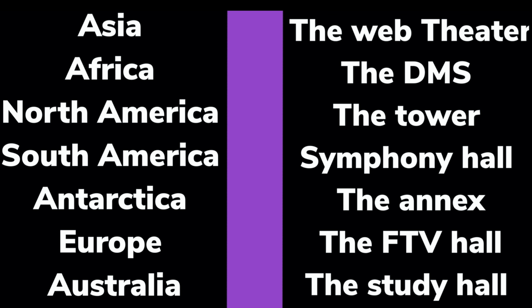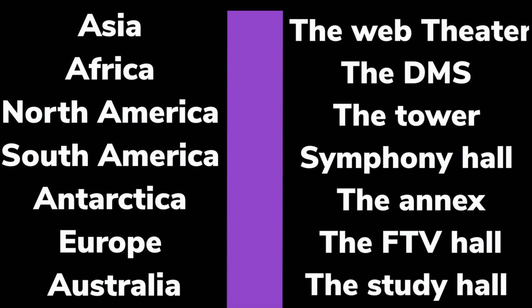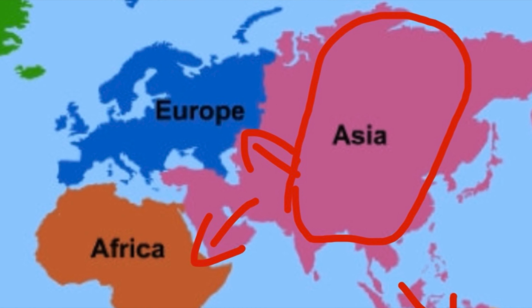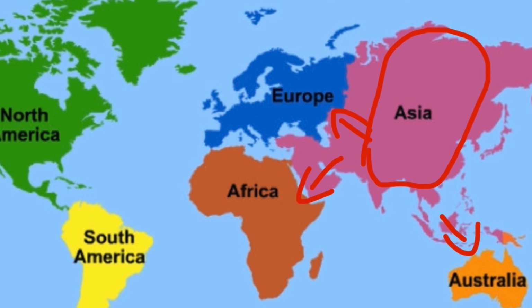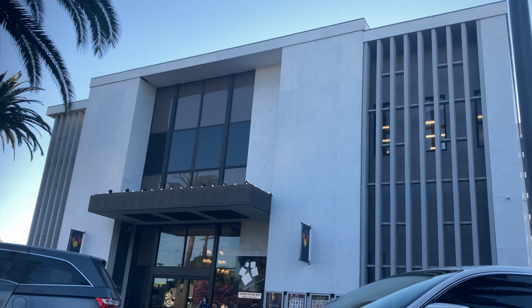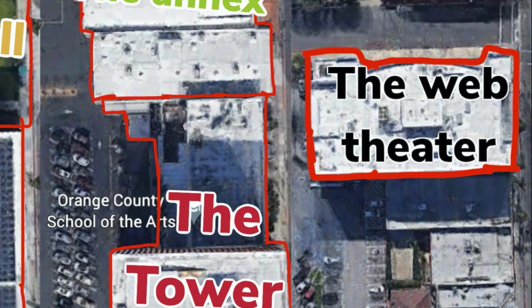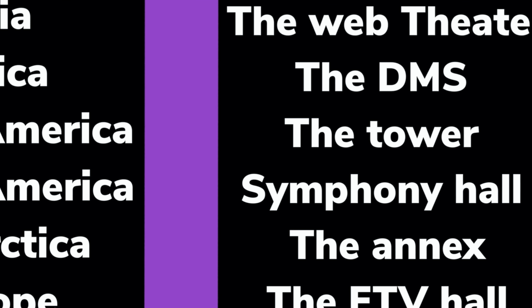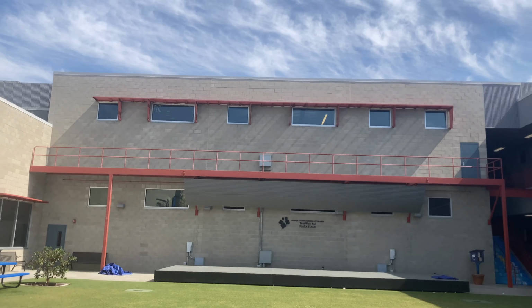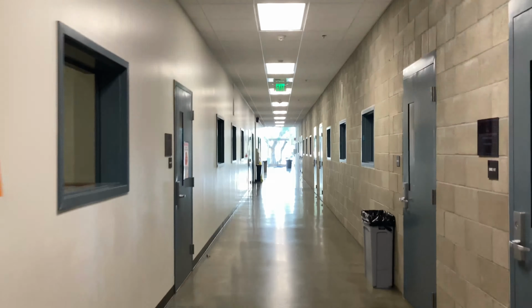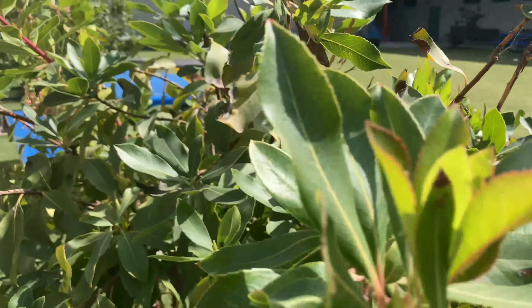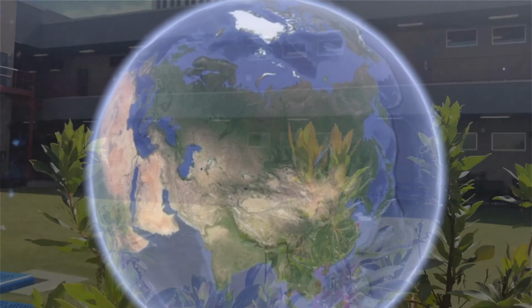places at OCSA. The largest continent in the world is obviously Asia, and the largest place at OCSA would probably be the web. But since Asia is located right in the center of all these other continents, and the web theater is so much further away than all the other places at OCSA, the location didn't match. So I went to the second largest place at OCSA, which would have to be the DMS. And I think the DMS fits perfectly with Asia, since it's very green, and it seems to be kind of jungly and foresty, just like how Asia is.